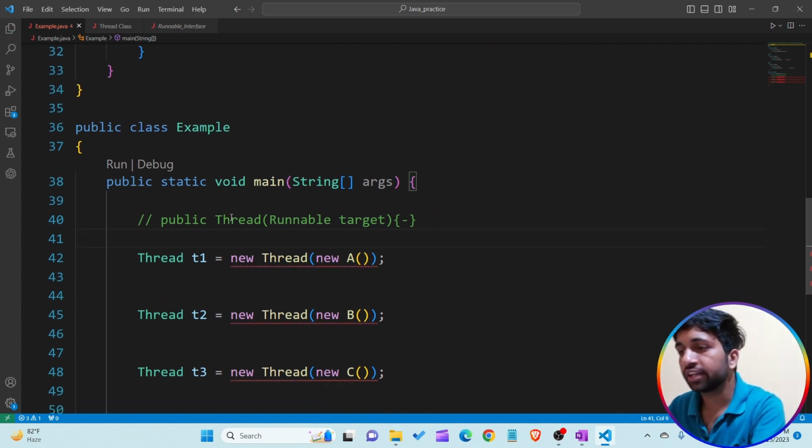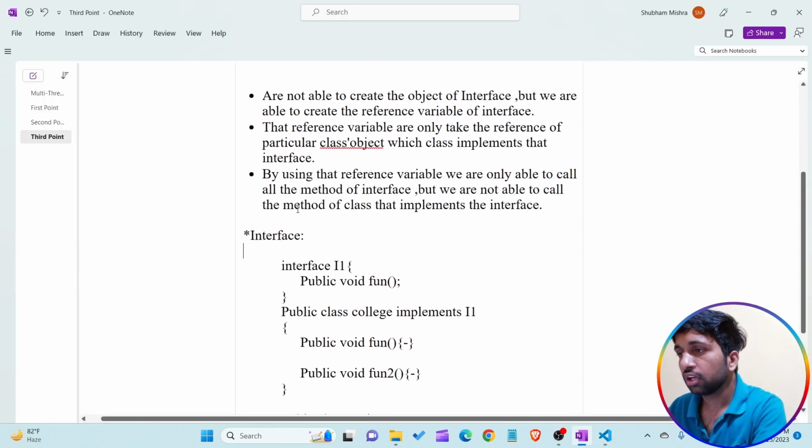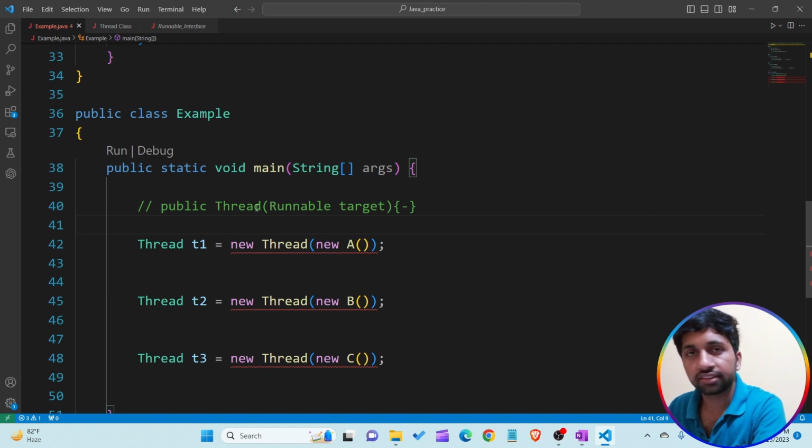This Thread class constructor contains a reference variable of the Runnable interface, known as the target. So this target reference variable is only able to point to an object whose class implements the Runnable interface.